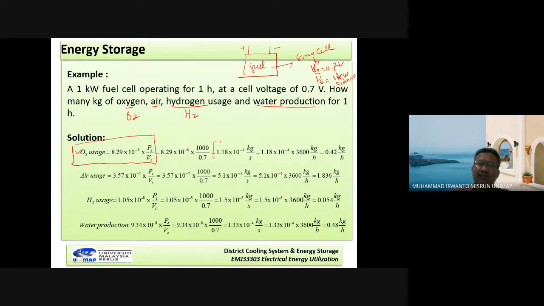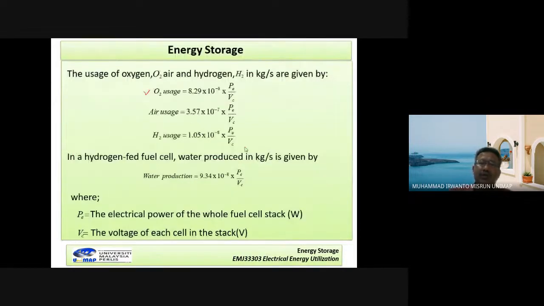We obtain 1.18 times 10 power minus 4 kilogram per second. Remember, when we use this formula, the unit is in kilogram per second.